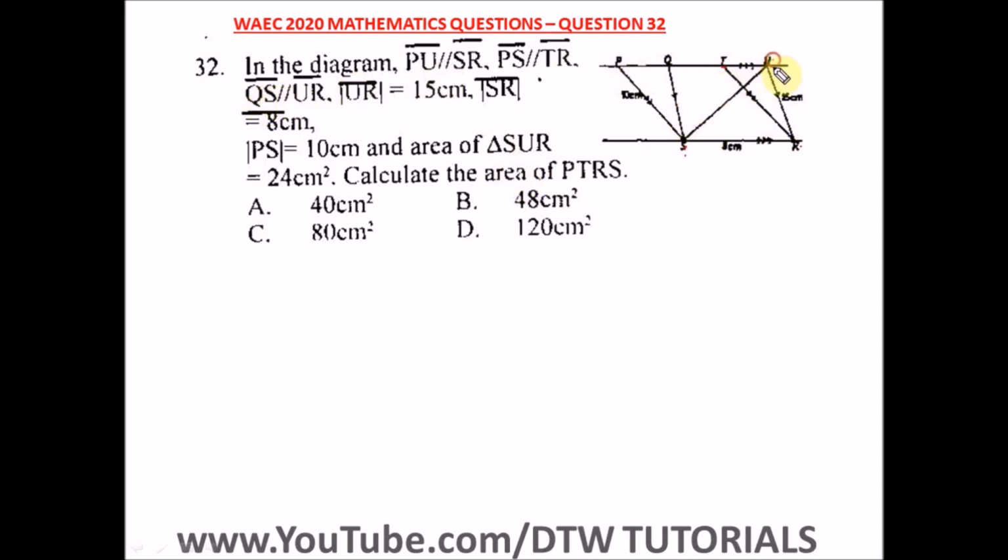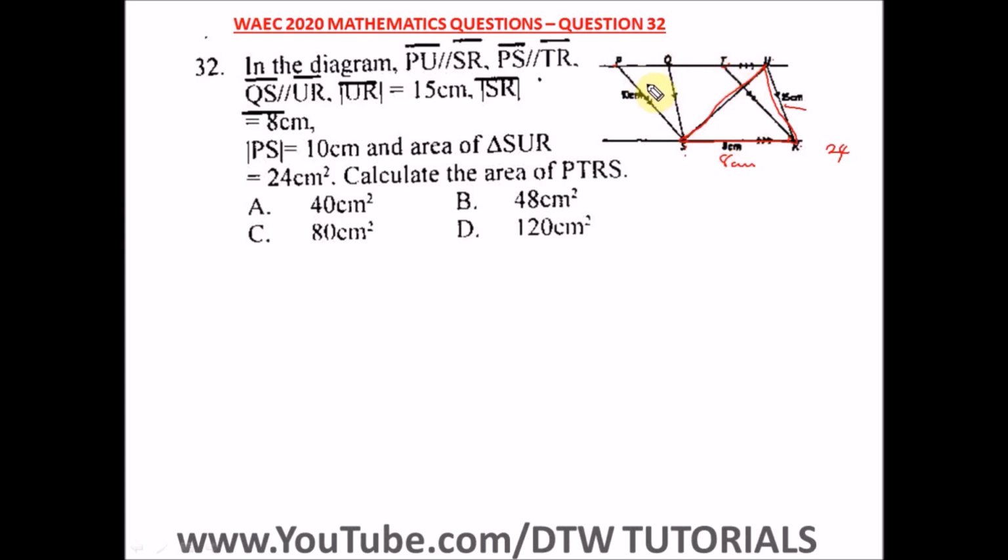QS is parallel to UR, and UR is 15, SR is 8, PS is 10, and the area of triangle SUR is 24. That's this triangle here. Okay, calculate the area of the parallelogram PTRS.